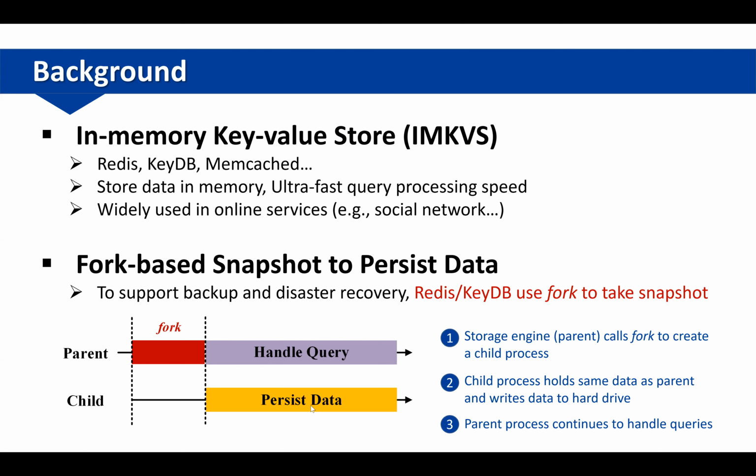First, the storage engine calls fork to create a child process. The child process holds the same data as the parent process. Then, the child process writes data to the hard drive, while the parent process continues to handle queries.